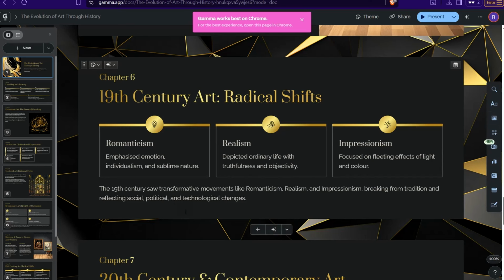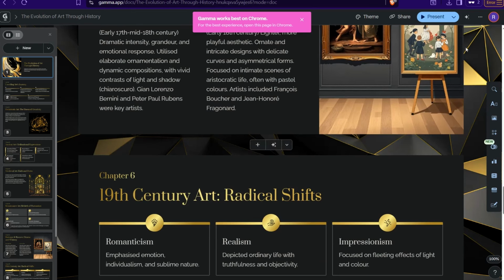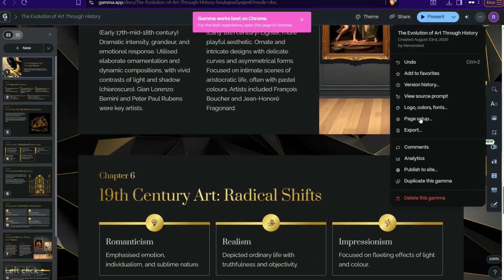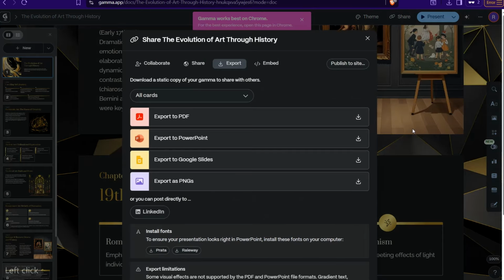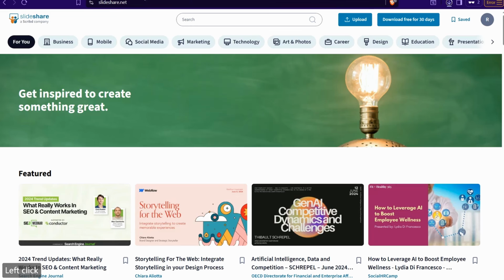But in today's video, I would like to share with you a new way to attract many audiences completely for free. So you just take it over to these three dots, okay, and export this document as a PowerPoint. Then it's time to go to this website that is slideshare.net, the home of PowerPoint presentations or any slides you want.